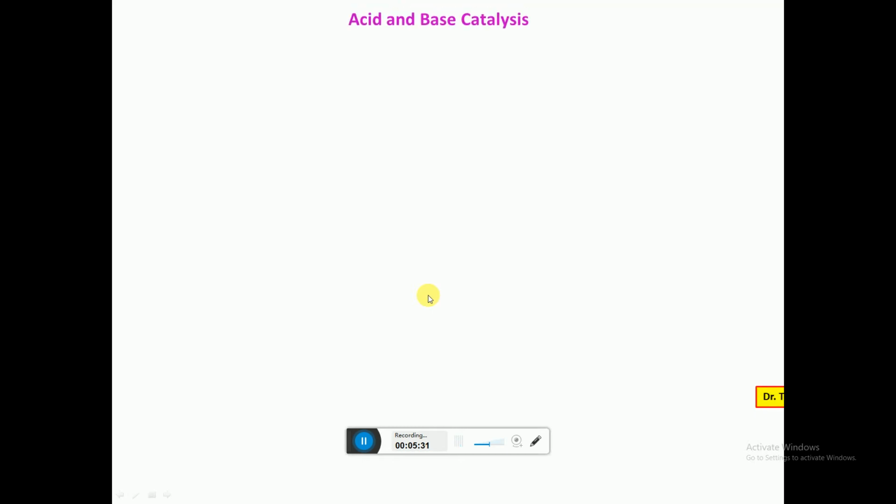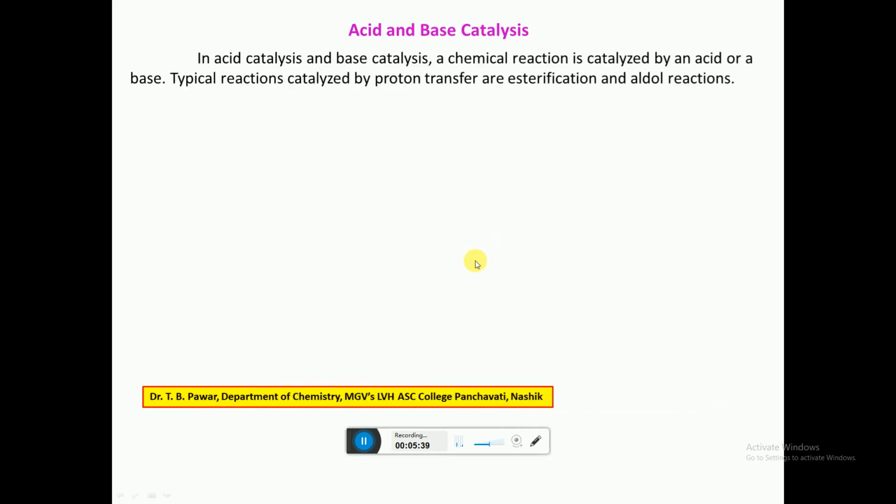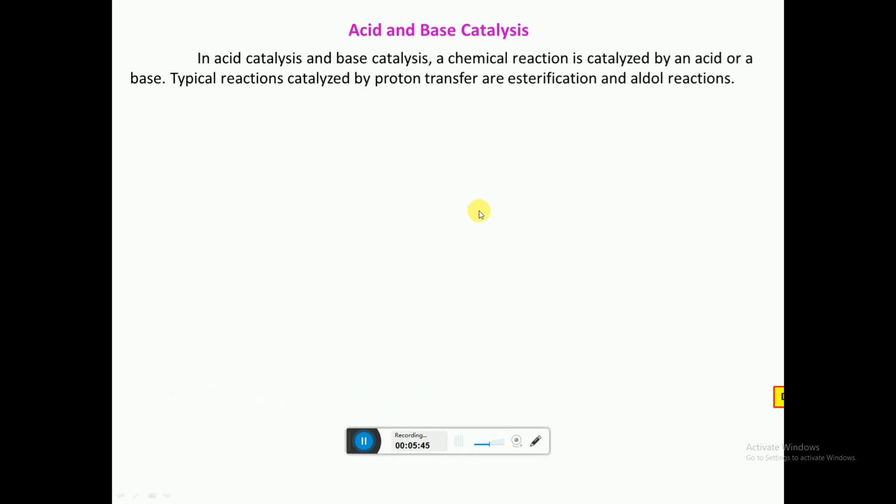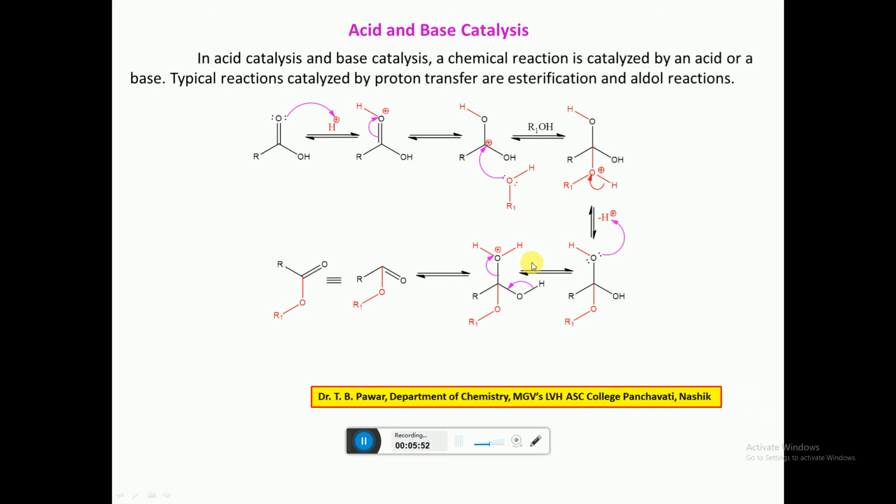Now the next and last part of this chapter, acid and base catalysis. Organic reactions are catalyzed by acid or base, and typical examples are esterification and the aldol reaction.